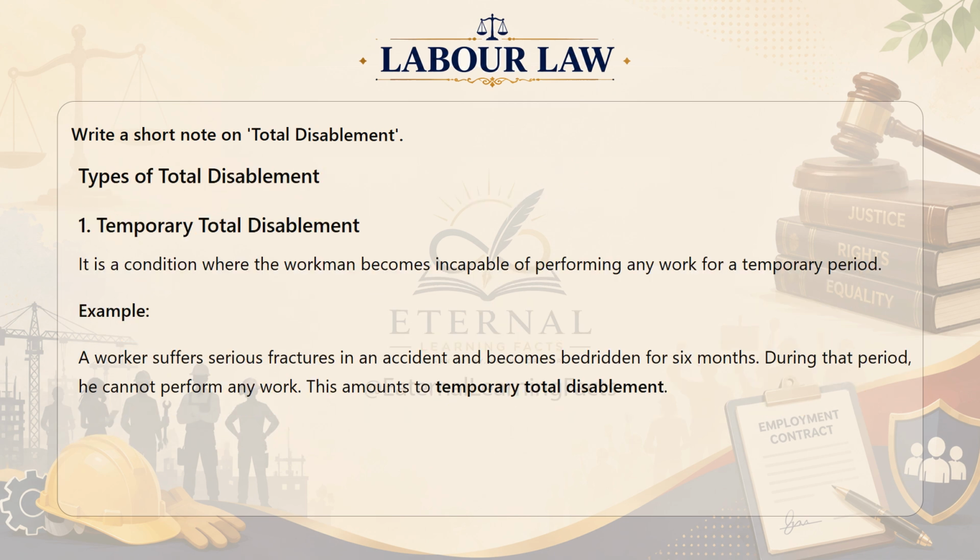Types of total disablement. First, temporary total disablement. It is a condition where the workman becomes incapable of performing any work for a temporary period. For example, a worker suffers serious fractures in an accident and becomes bedridden for 6 months. During that period, he cannot perform any work. This amounts to temporary total disablement.